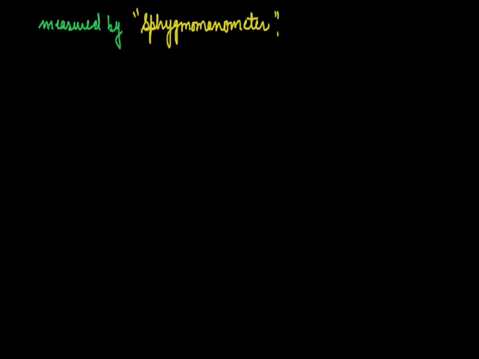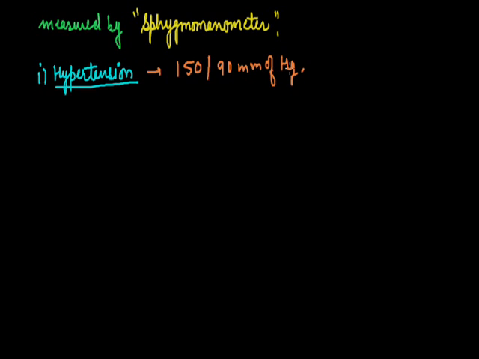Now there are two diseases related to blood pressure. First is an increase in blood pressure, which is termed hypertension. If the blood pressure rises up to 150/90 mm of Hg, then this is termed hypertension, which acts as the silent killer.